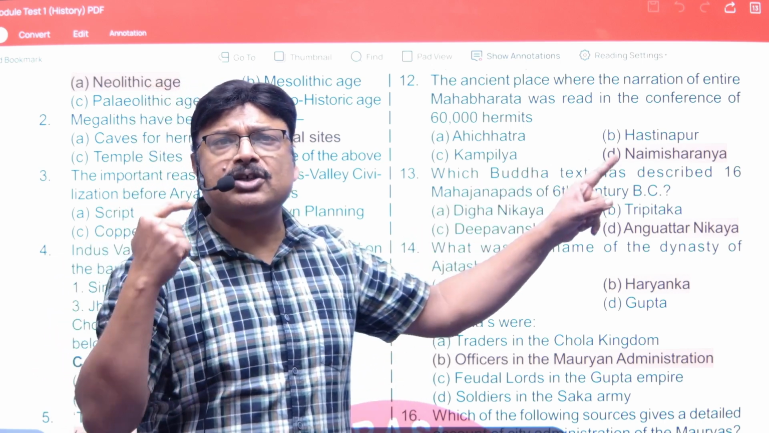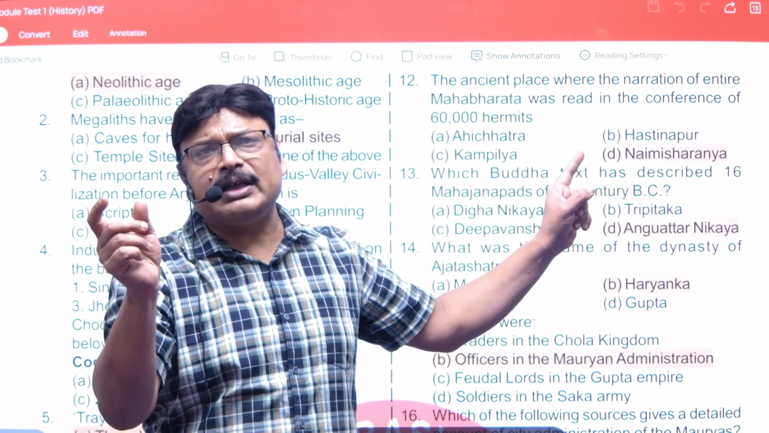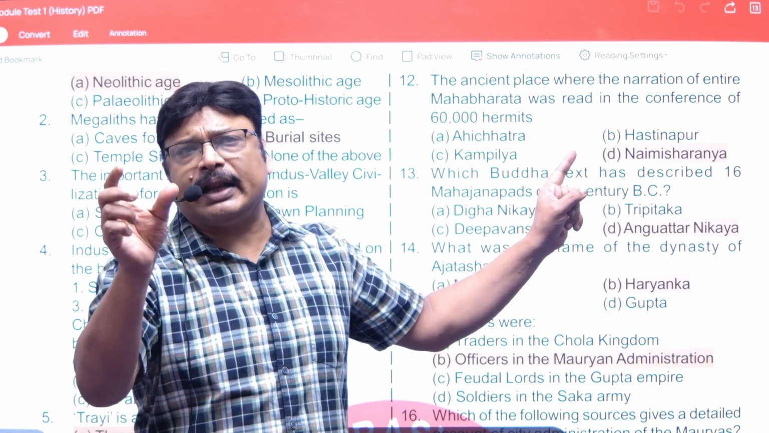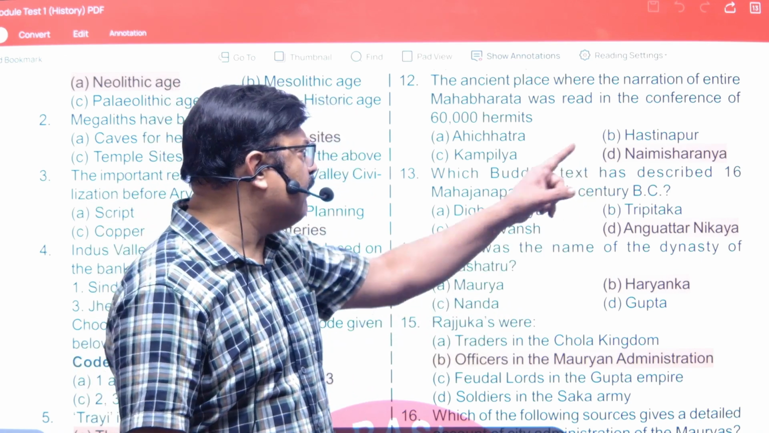This is Naimish Aranya, where Aranya is basically forest. Forest is, in Sanskrit, called Aranya. So, Naimish Aranya is our answer.